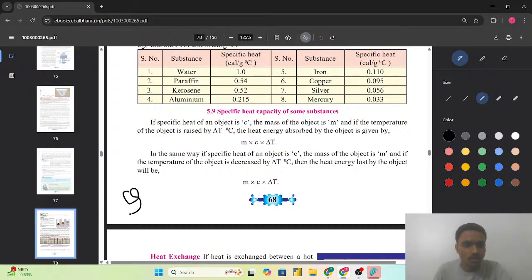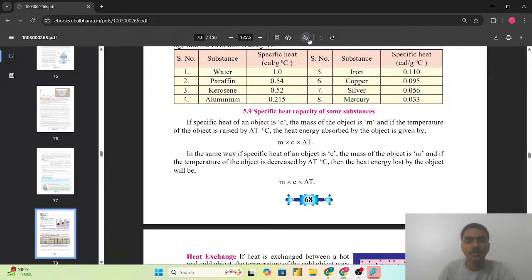The heat is given by Q, which is equal to m into c into delta T, that is the change in the temperature. So this same formula which we have seen in class 8, कि amount of heat कितनी absorb की है, that we can find with the help of the formula m c delta T.